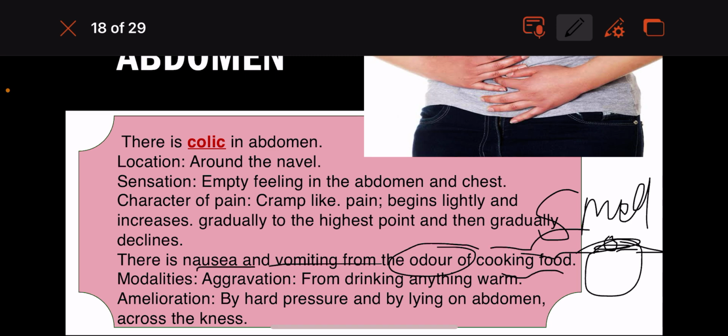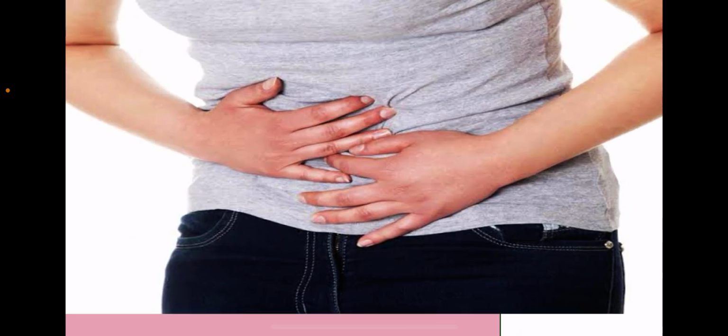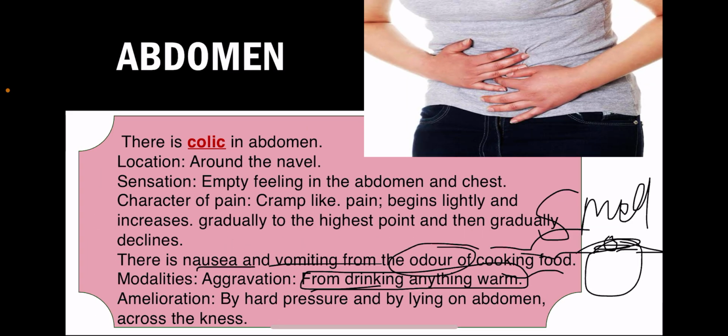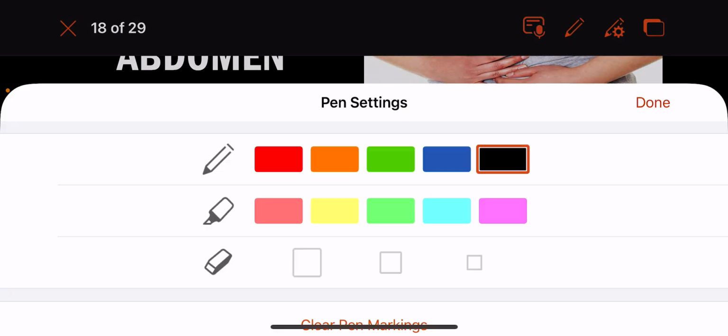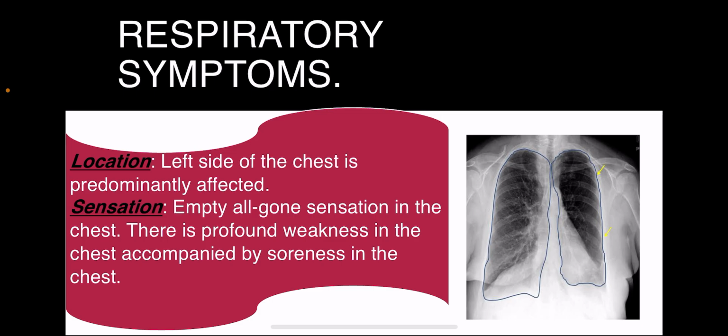The complaints are aggravated from drinking anything warm, and ameliorated by hard pressure. You can see the patient here. The hard pressure gives amelioration, and also lying on the abdomen across the knees. When you lie on the abdomen across the knees, again we have hard pressure on the abdomen, which is ameliorating the complaint. Clear?